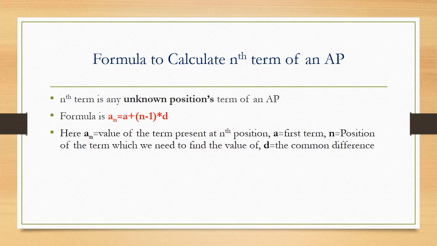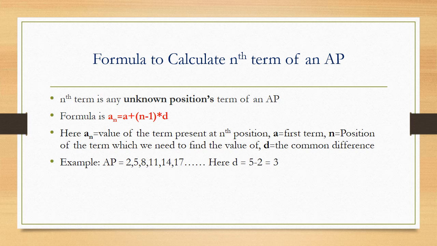Now a you have already seen, that is the first term. n is the position of the term whose value we need to find. For example, if I need to find the value at the 10th position, therefore the n value is going to be 10 here. Now d is equal to the common difference here.